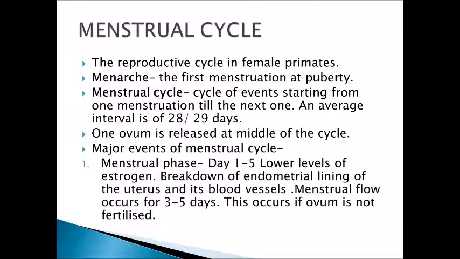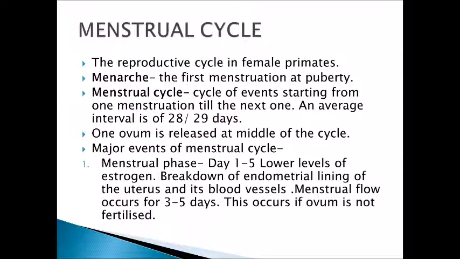This phase is marked with breakdown of the endometrial lining of the uterus and its blood vessels. As the estrogen levels are low, the endometrial lining breaks down and the menstrual flow occurs for 3 to 5 days. When the endometrial lining breaks and the blood vessels break, the blood comes out through the vagina.